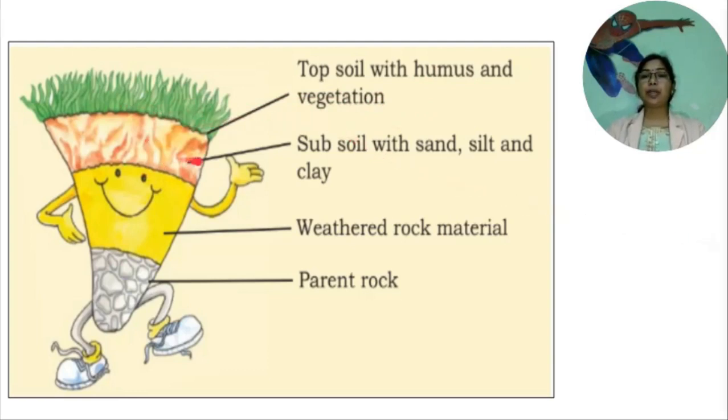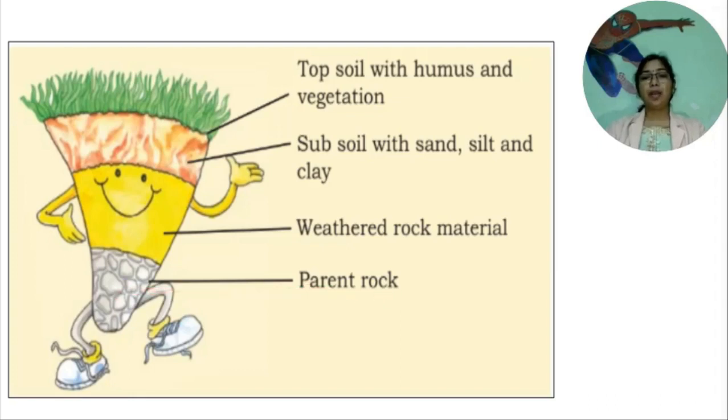Just below the topsoil lies another layer called subsoil or horizon B. It is comparatively harder than topsoil. It consists of sand, silt and clay, but it is rich in minerals. Horizon C or third layer lies just below the subsoil. It contains no organic matter. This layer represents a transition zone between the Earth's bedrock and horizon A and B. Below that, there is a bedrock. It is also known as parent rock.